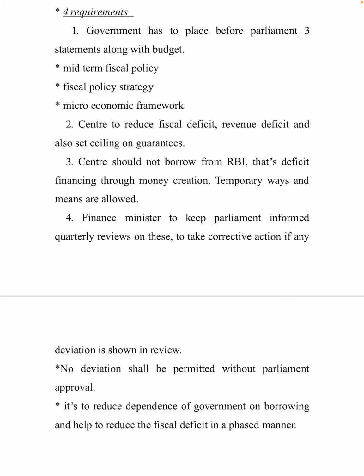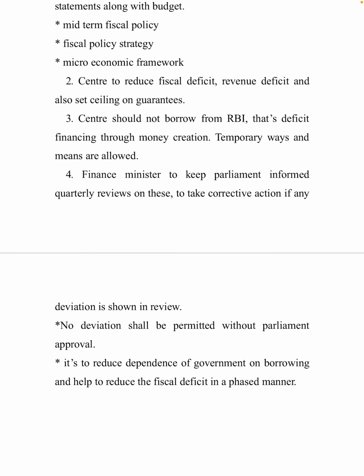Third point is that the center should not borrow from RBI, that is, deficit financing through money creation. Temporary ways and means advances are allowed. So what does this mean? What happens if the government is not having any money? They will ask RBI to print money, so they can compensate for that. This should be stopped. This policy was telling that this should be stopped. Temporarily we can ask for some kind of help, but should not go to RBI for the deficit.